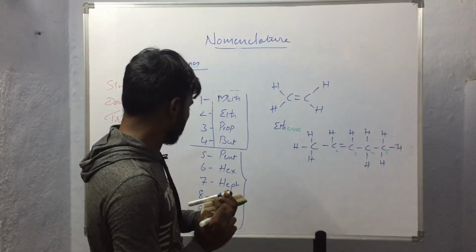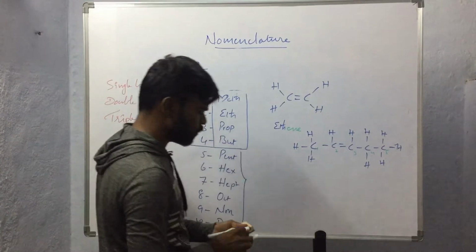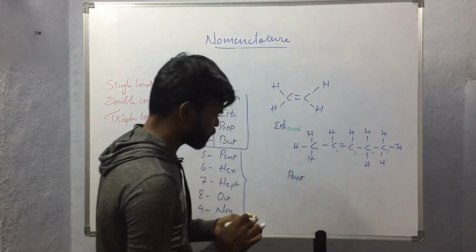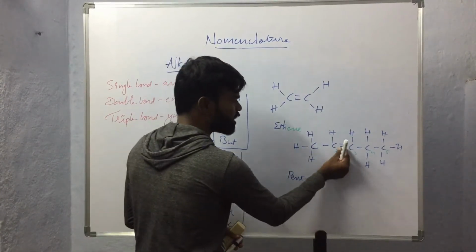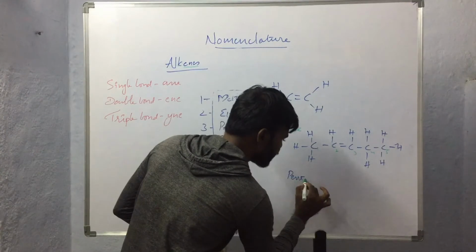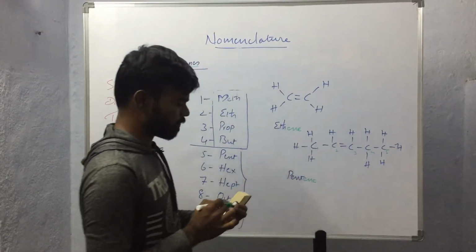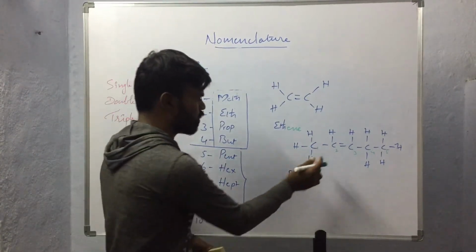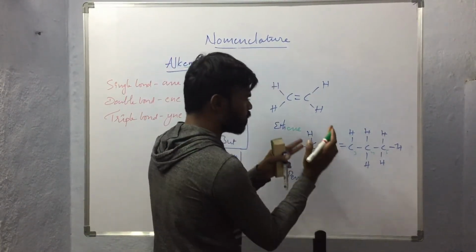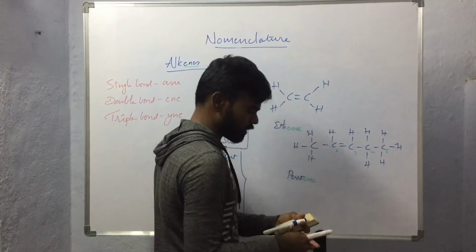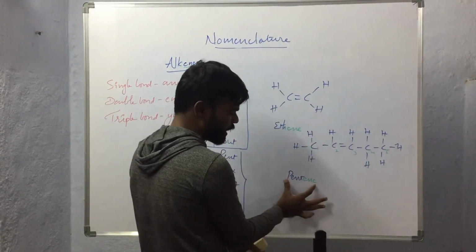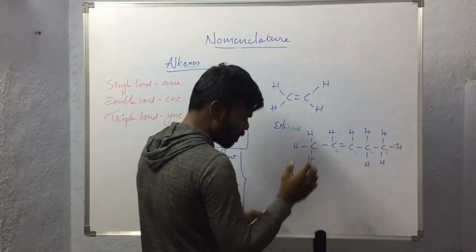So the prefix pent will be used, and a double bond is present in this compound, so the suffix ene we have to use. So pentene. See here, if we observe this type of compounds, here the double bond is present on the second carbon atom, and we named this compound pentene.